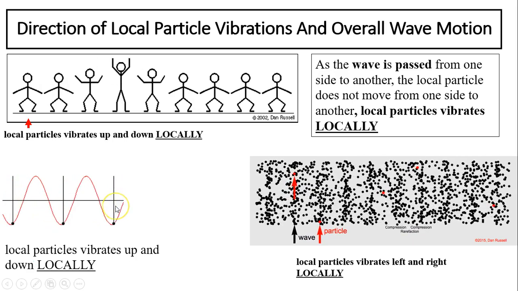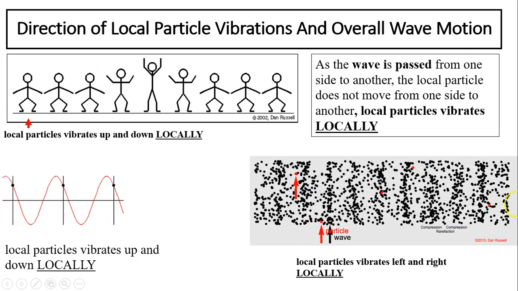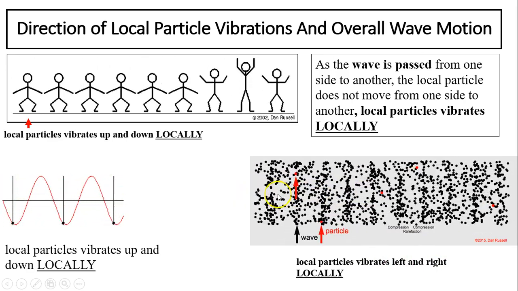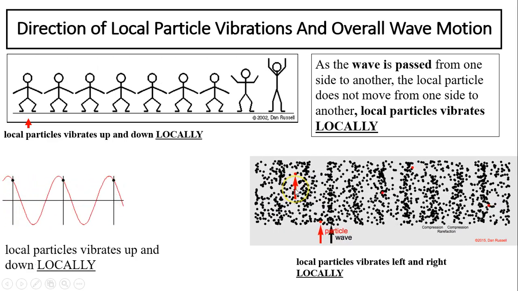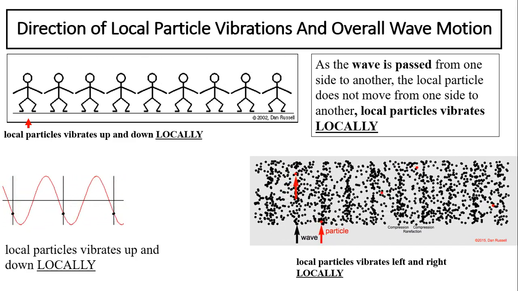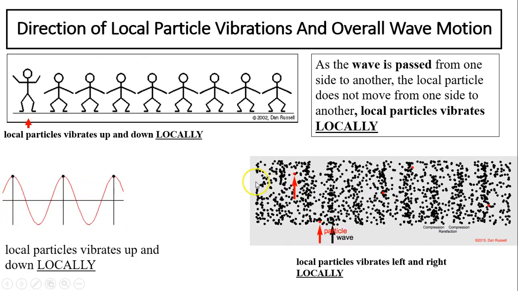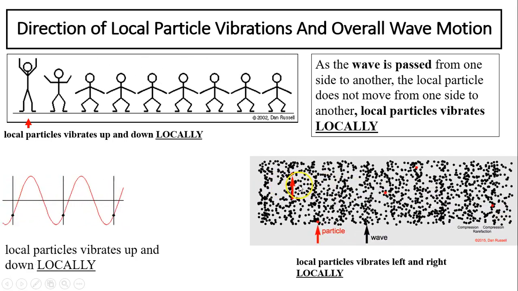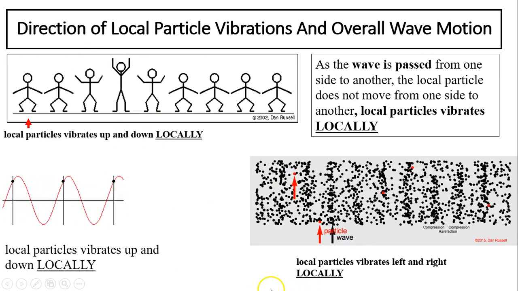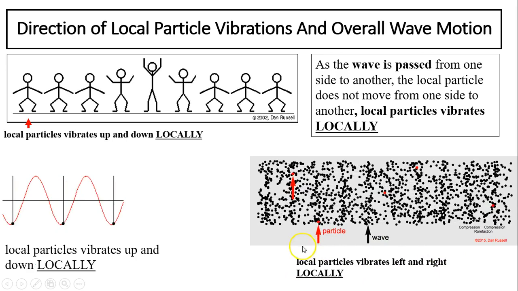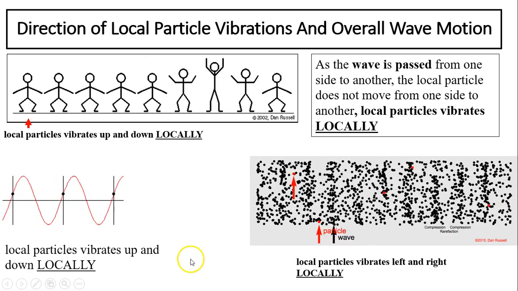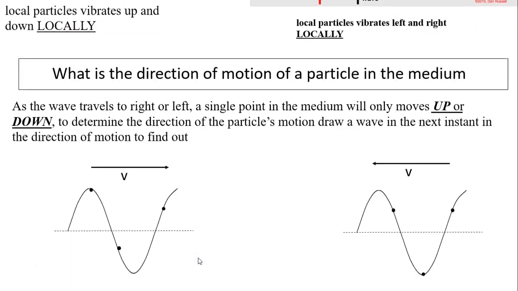Here is another one. Let's take a look at this particle. This is a different wave. It's like the sound wave we talked about. Here, the arrow is a local particle. The local particle only moves from left to right locally. It doesn't go all the way from the left to all the way to the right. Only left and right locally. So a local particle only moves locally as the wave goes from one place all the way to the other place, because a wave transfers energy, not matter.